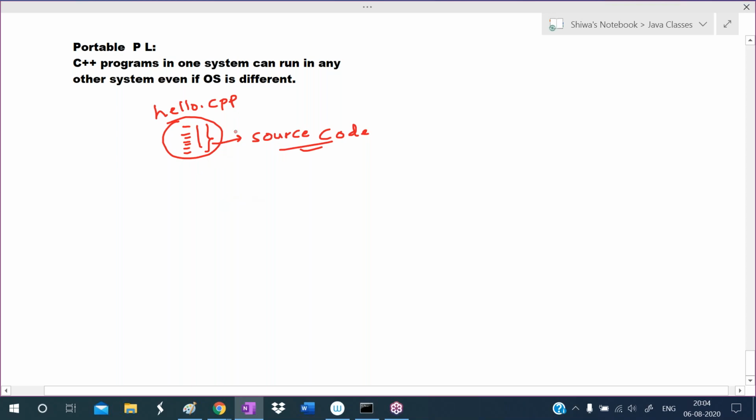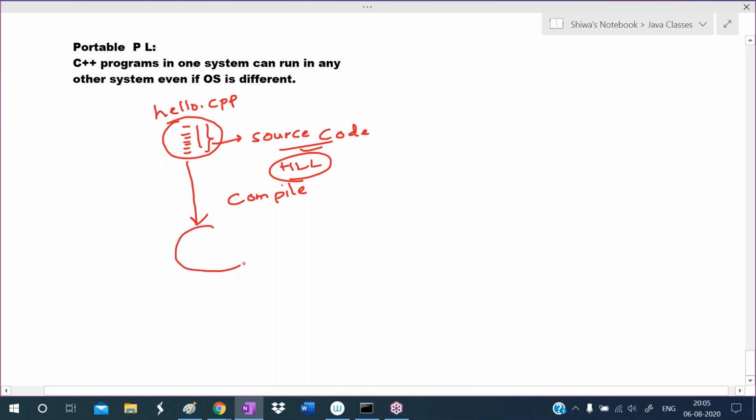This program is in high level language. This source code is in which language? High level language. Does the computer understand this language? No. The computer cannot understand this high level language code. So for the computer's understanding, we have to compile this program now.